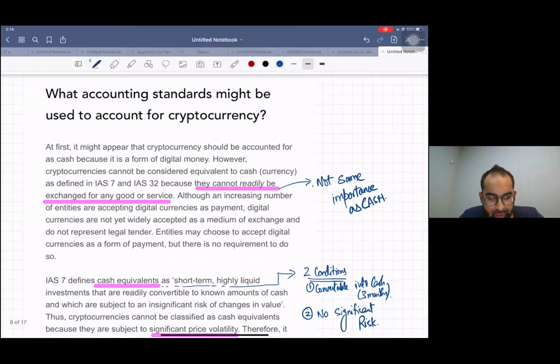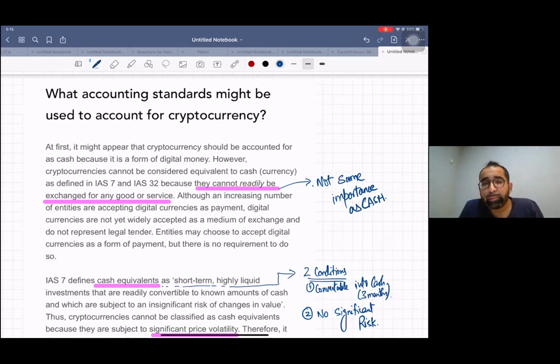Okay, now it's perfect. So what accounting standard might be used to account for cryptocurrency? This is a very interesting issue. First thing, some people think this cryptocurrency is cash, like dollars, like pounds, like rupees, like lira. No, no, no. This is not cash.